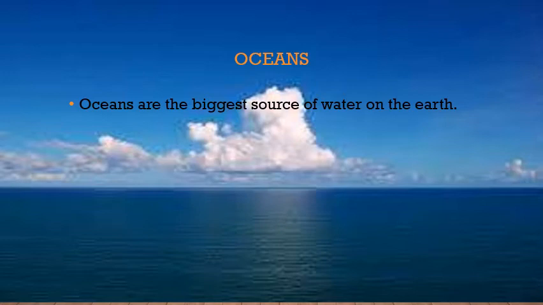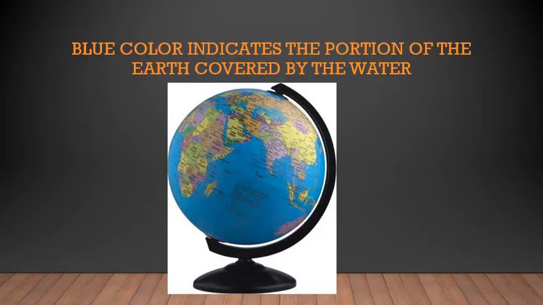Then look at this globe. This model of the earth is called a globe. Blue color indicates the portion of the earth covered by water. As I told you, even if you see the earth from the sky or from space, it all looks blue in color because of the water that is present on the earth. It is 71% of the whole earth that is covered by water, right?